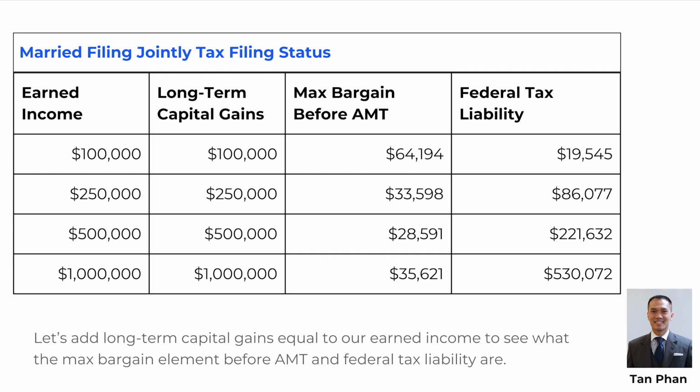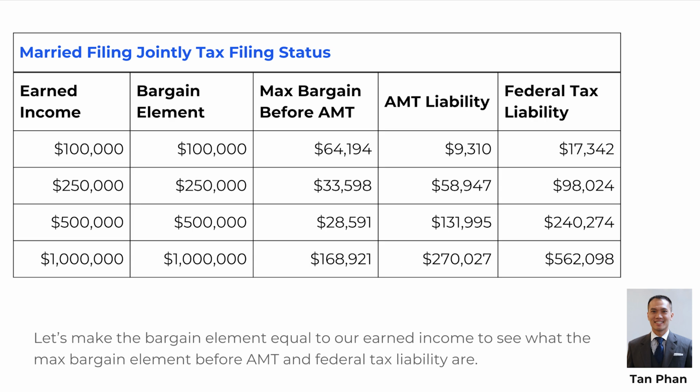Earned income $250,000. Long-term capital gains $250,000. Max bargain element before AMT $33,598. Federal tax liability $86,077. Earned income $500,000. Long-term capital gains $500,000. Max bargain element before AMT $28,591. Federal tax liability $221,632. Earned income $1 million. Long-term capital gains $1 million. Max bargain element before AMT $35,621. Federal tax liability $530,072.